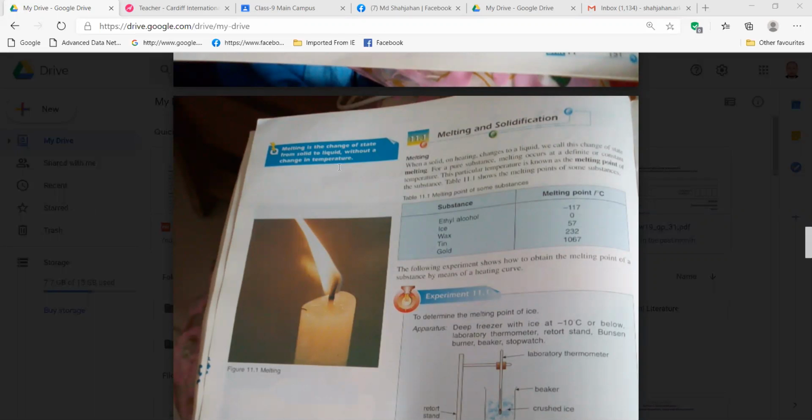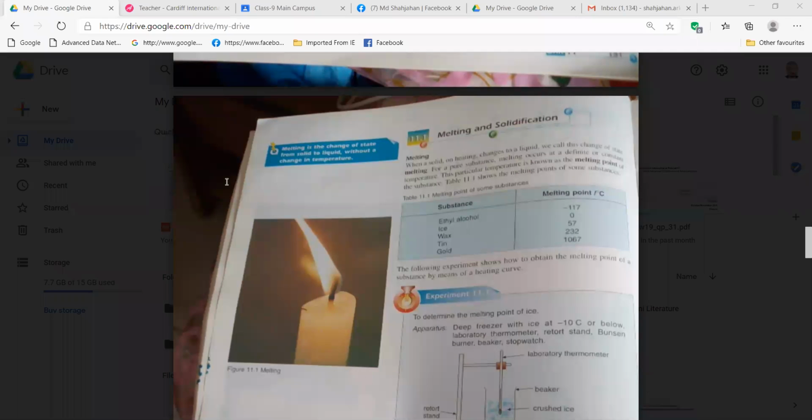Tell us about yesterday's discussion. Melting point, freezing point, all these things. Please just recap. Okay, sir. Melting point. When a solid changes to a liquid on heating is called melting. And the melting point is, sir, when a pure substance melts at a definite temperature.